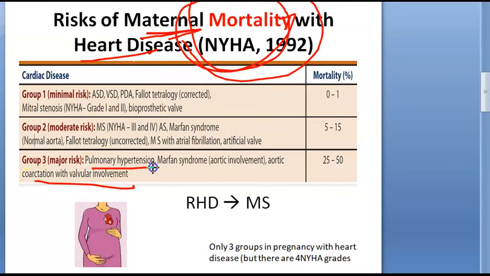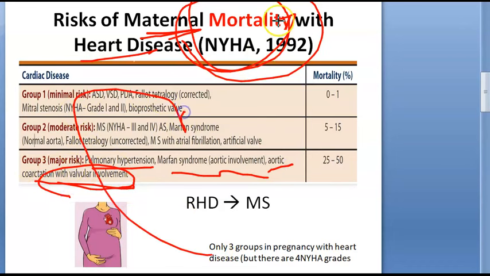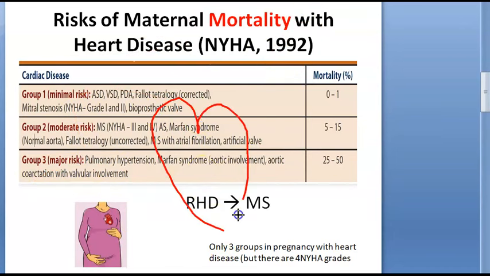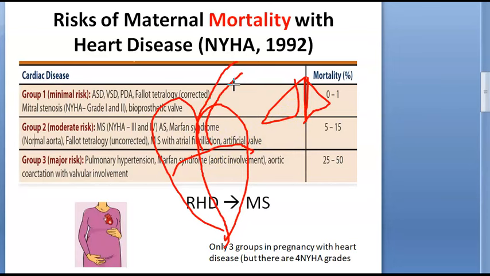So look at the major risk. Pulmonary hypertension, Marfan syndrome with aortic involvement, aortic coarctation with valvular involvement. So just look at this. We'll draw a nice heart to explain. So what are the high risk things? Pulmonary hypertension. So drawing the lungs here. So pulmonary hypertension is a major risk. Marfan syndrome in which the aorta is involved is a major risk, and aortic coarctation, that is narrowing, which is also involving some valves, valvular involvement. Coarctation of aorta with valvular involvement will become major risk.